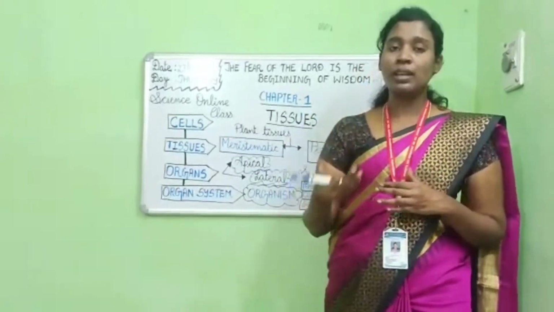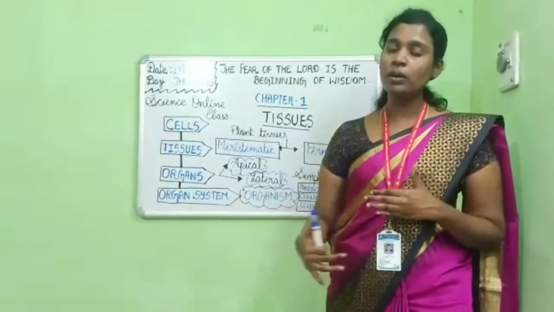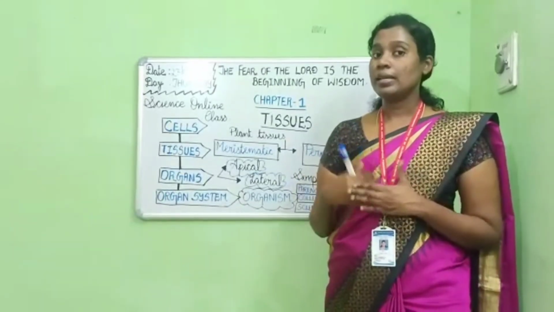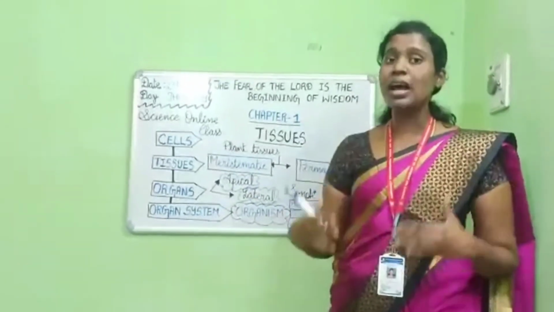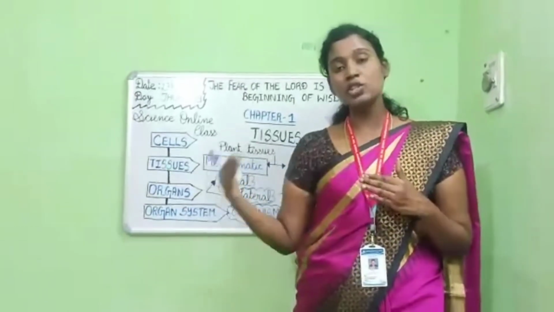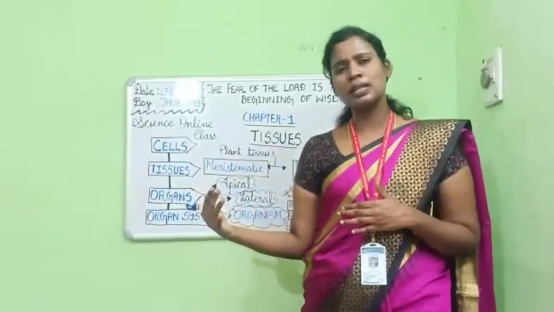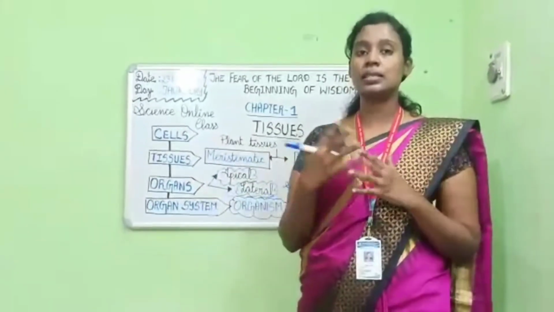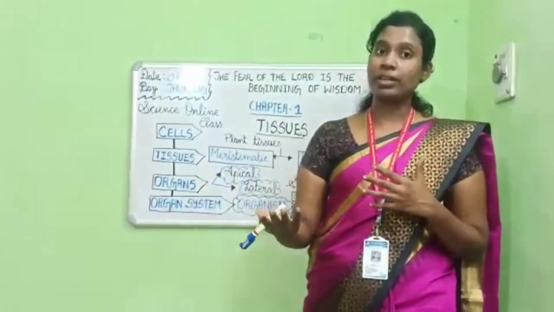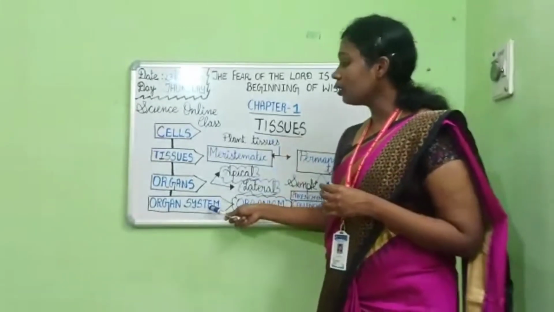So what are some of the life activities going on inside our body? Yes, children, you're right. Respiration happens in our body, excretion happens, digestion happens, reproduction happens. But how are these activities performed in our body? It is because of the organ system.